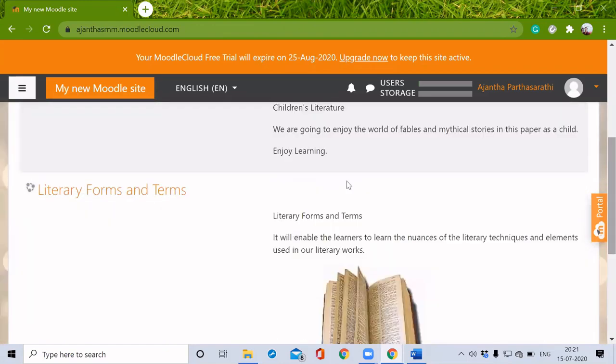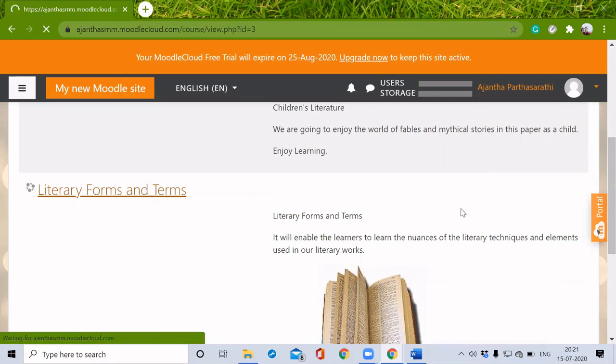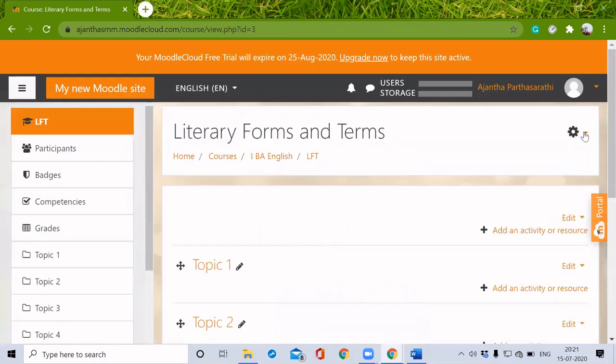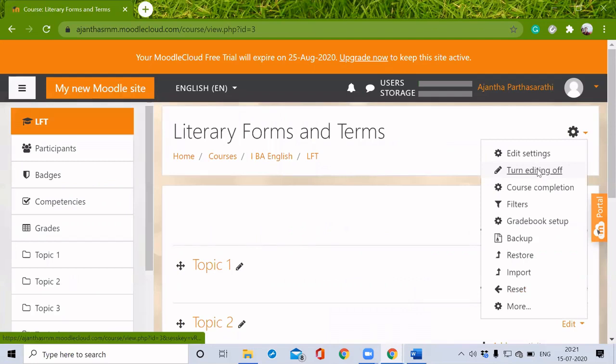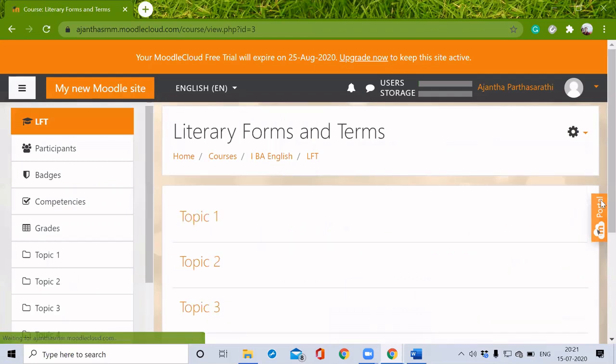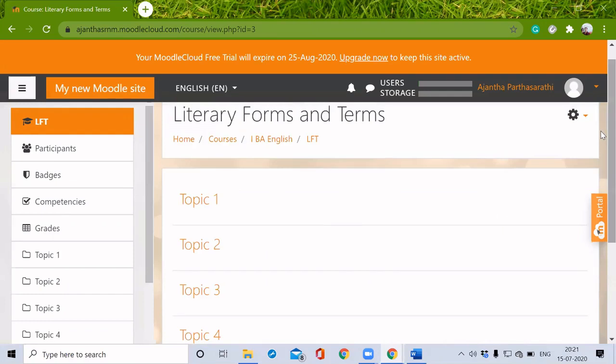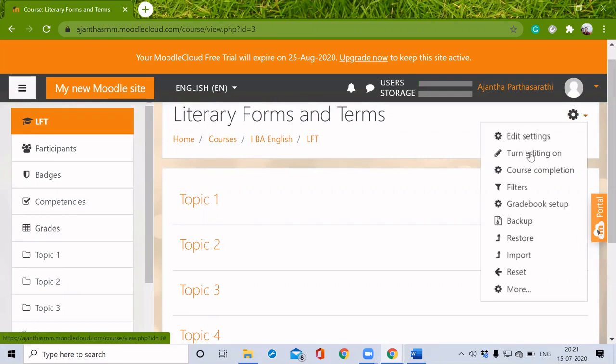I just want to add some activities and resources in the course Literary Forms and Terms. I'm just selecting it. It will be in this way. So to add an activity and do some editing in this course, we have to click this settings gear and click turn editing on. We have to enable our editing.